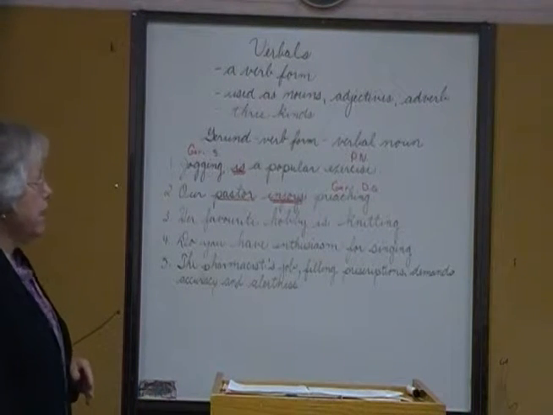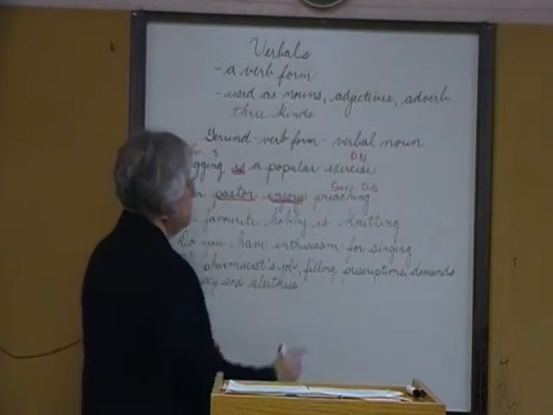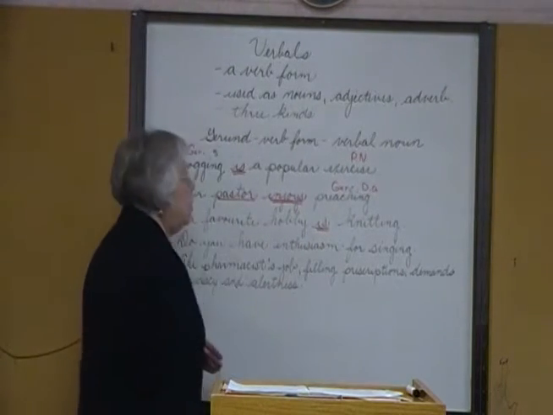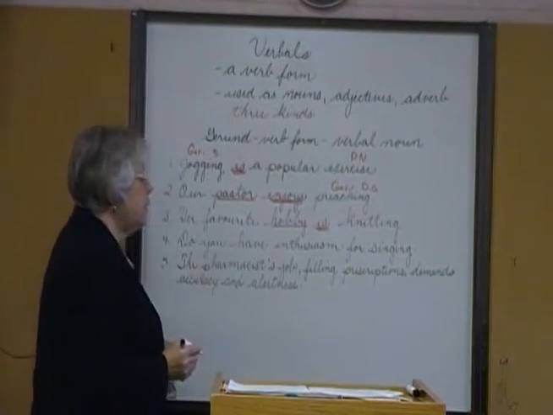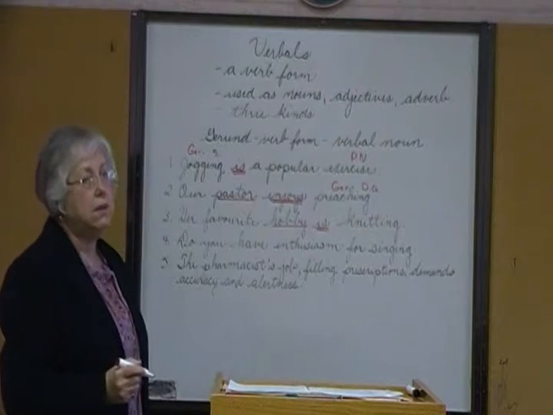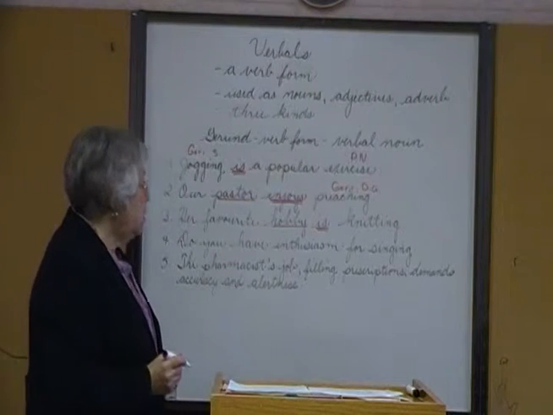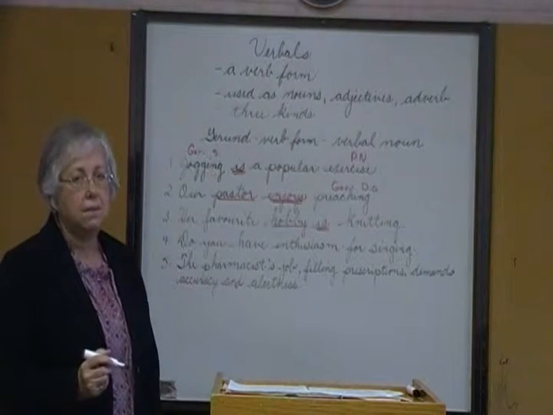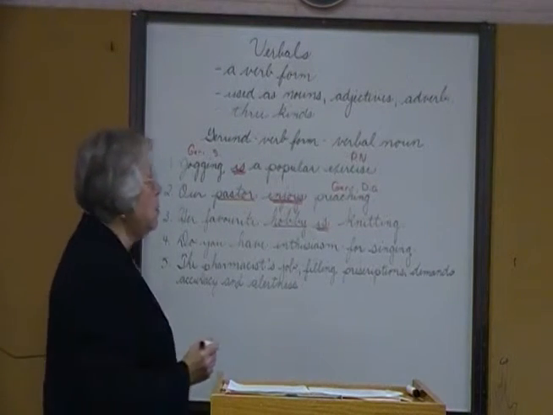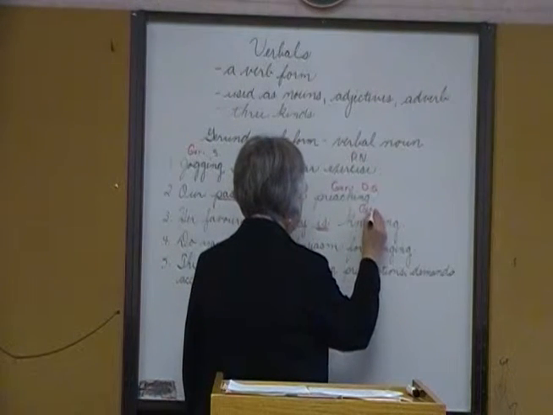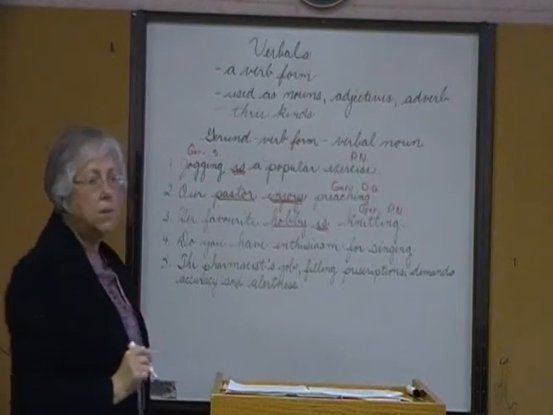Number 3, her favorite hobby is knitting. What's the main verb? Is. Who or what is? Hobby. Hobby is the subject. Now, we have a linking verb, therefore we know it's followed either by a noun or adjective. Hobby is knitting. Knitting is a gerund, it's a verbal noun, and it's used as a predicate nominative. It's identifying hobby. Hobby is knitting.